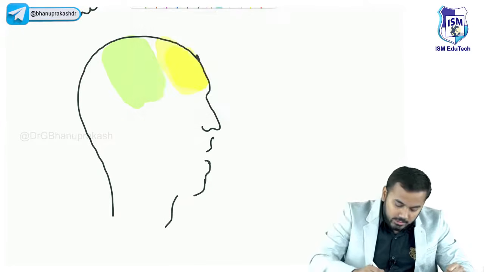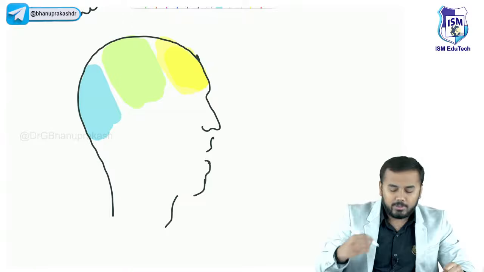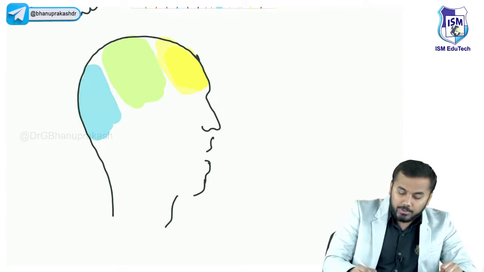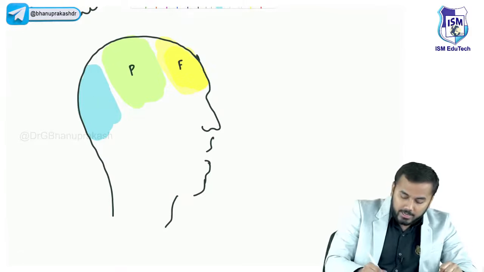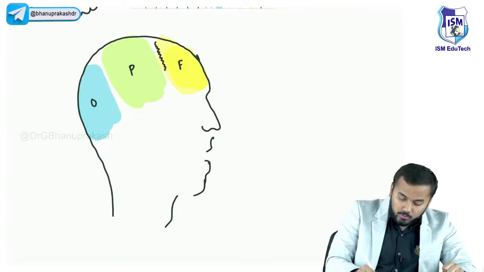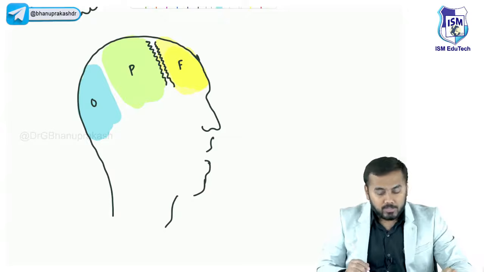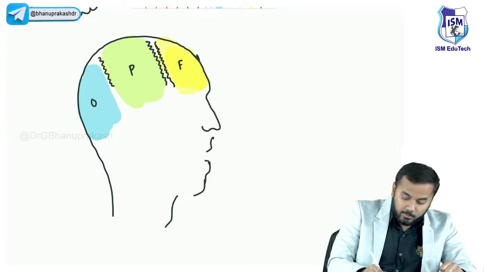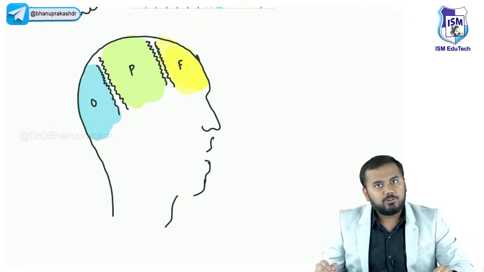Okay, so the last bone on the back is your occipital bone. What I'm trying to explain here is frontal, parietal, occipital. Between the frontal bone and the parietal bone, I have a suture. In the same way, between the parietal bone and the occipital bone, there is also a suture, right?